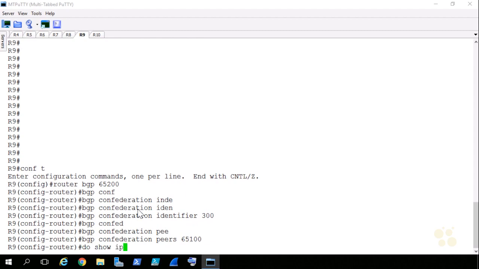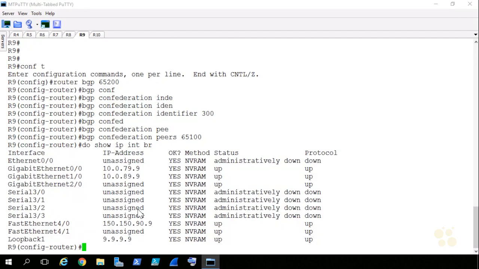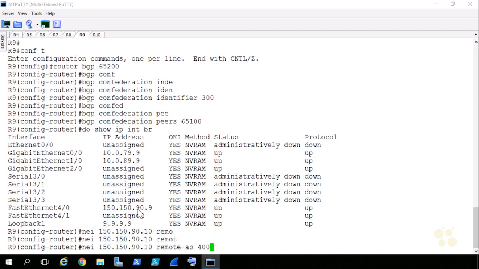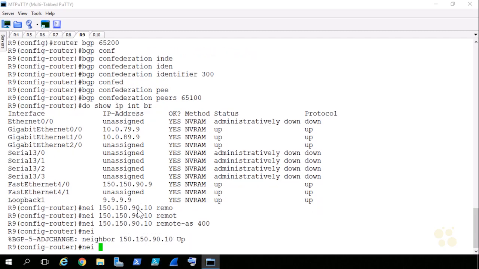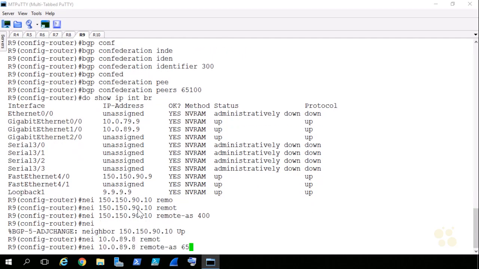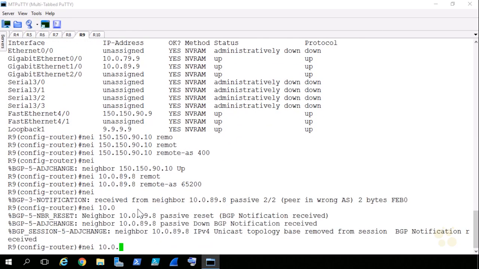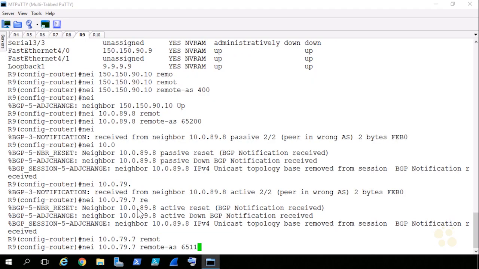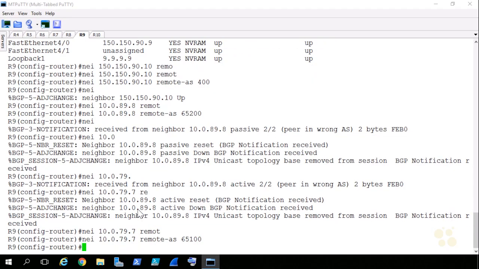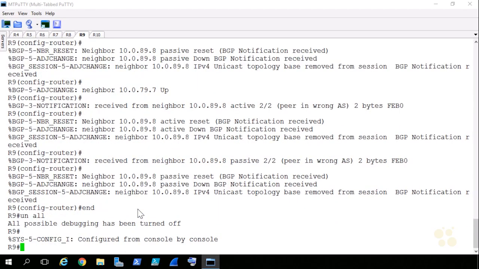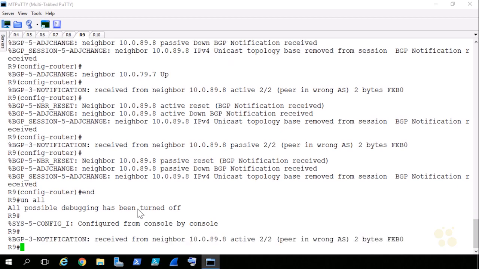If I give it a do show IP interface brief, just to get my lay of the land, we'll start by bringing up our eBGP relationship out FA 4/0. The remote AS was 400. We'll bring up the iBGP relationship with R8. That was in 65,200. And then lastly, we'll bring up the confederation relationship with R7, and that was in remote AS 65,100.